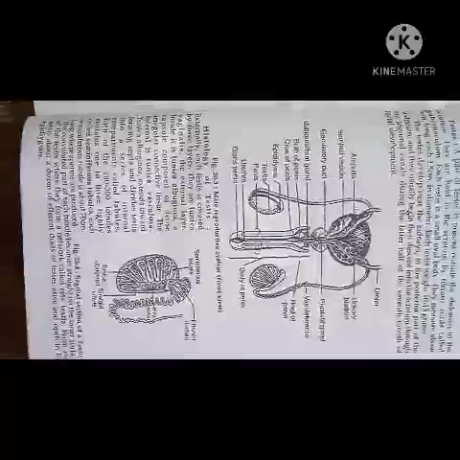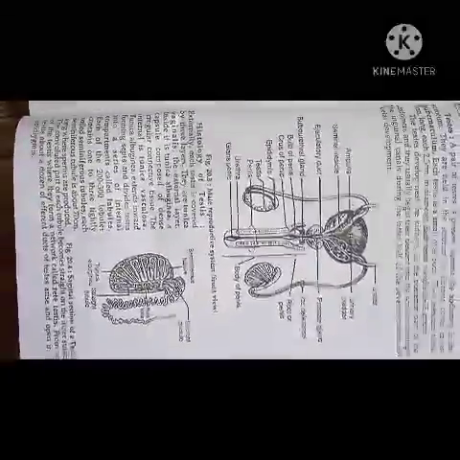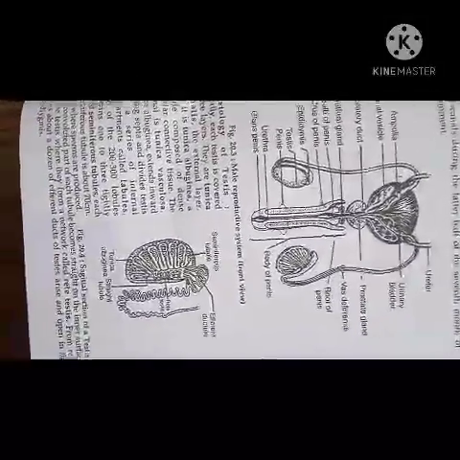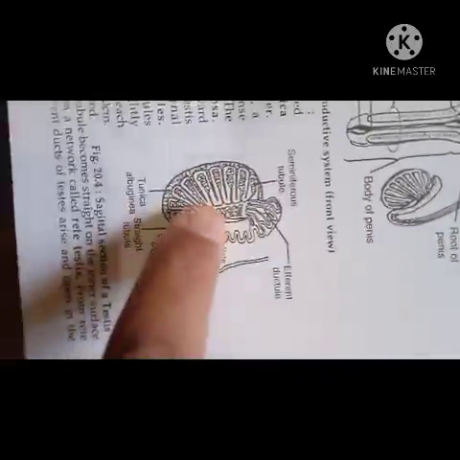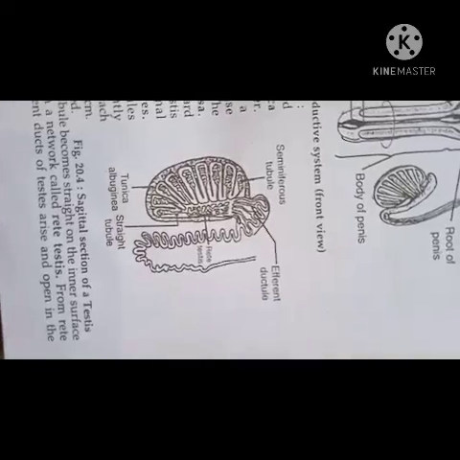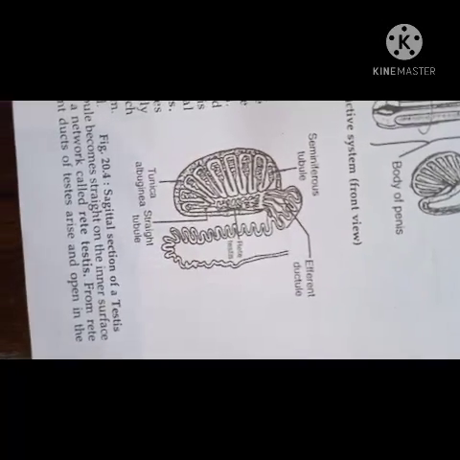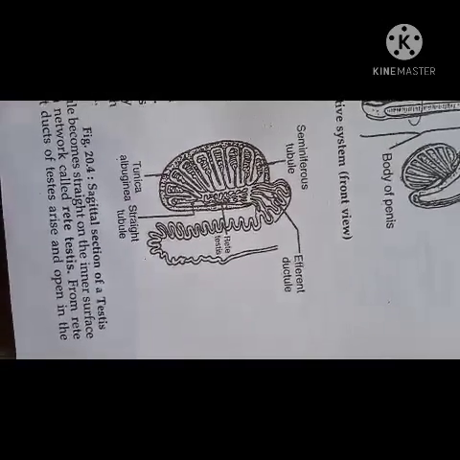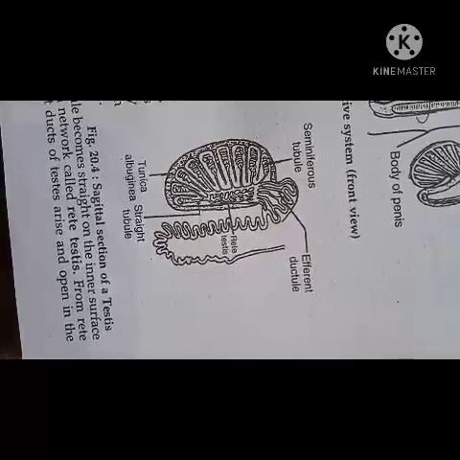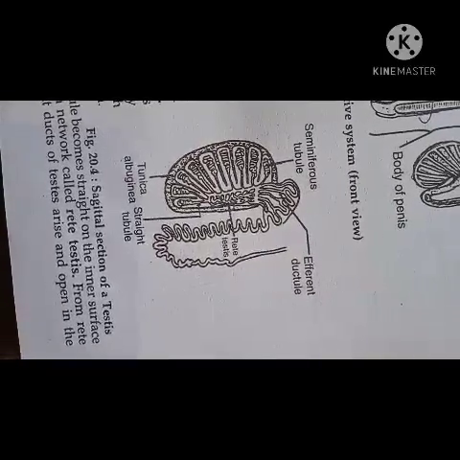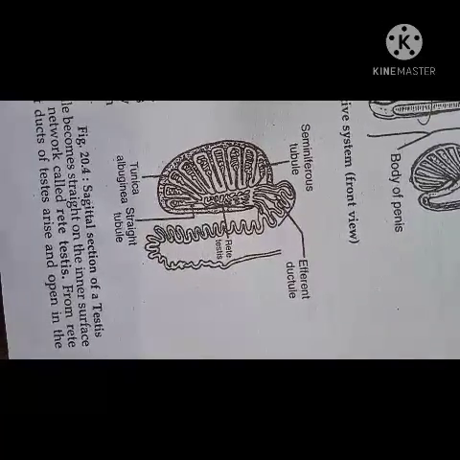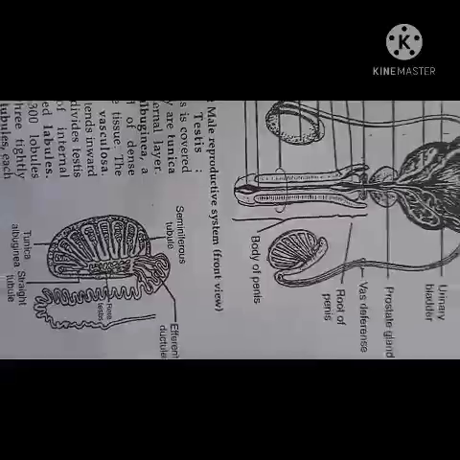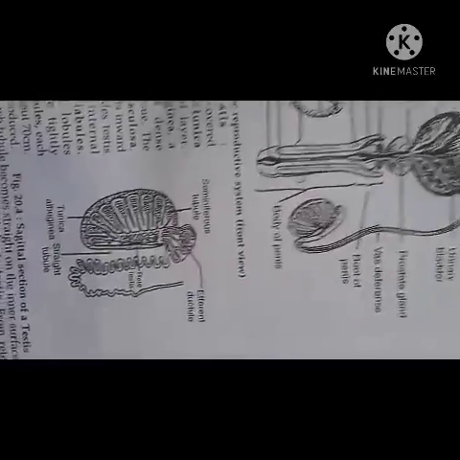Now we study the vertical section or sagittal section of the testis. You see here, this is the vertical section of the testis. In this section, you study different structures like the sperm duct, seminiferous tubules, rete testis, vasa efferentia, epididymis, all these things. So first, the sperm duct.